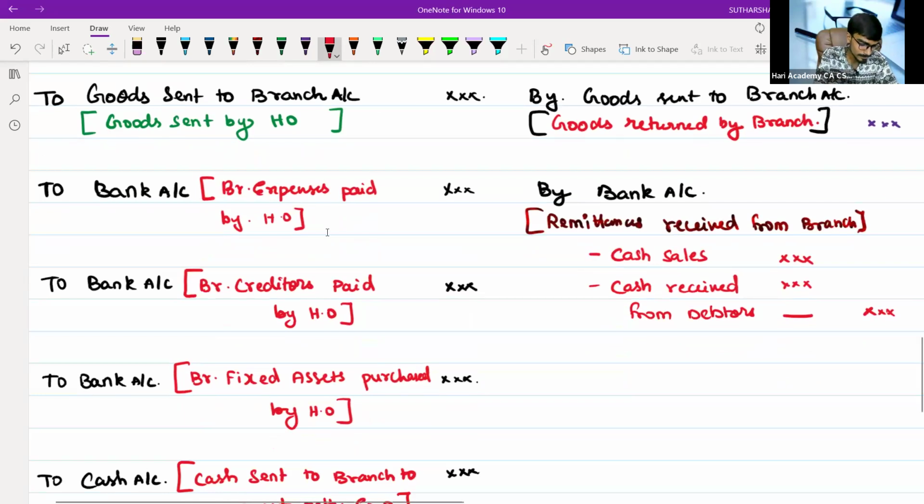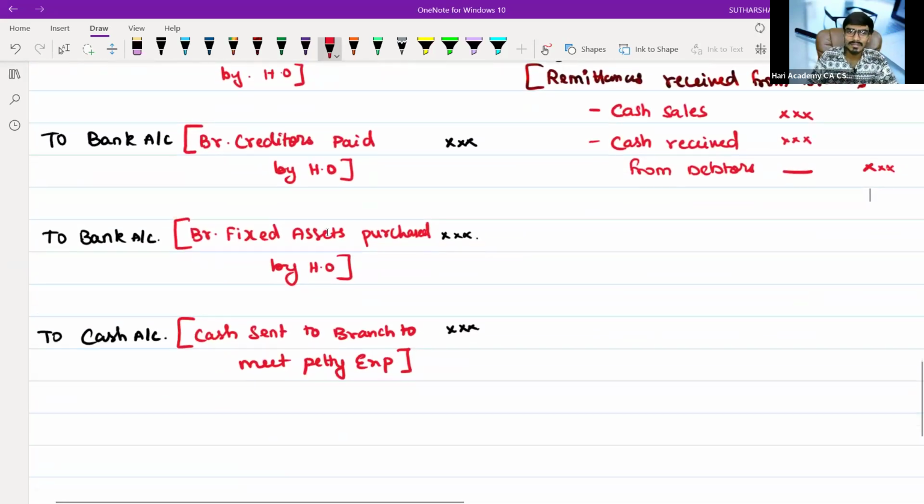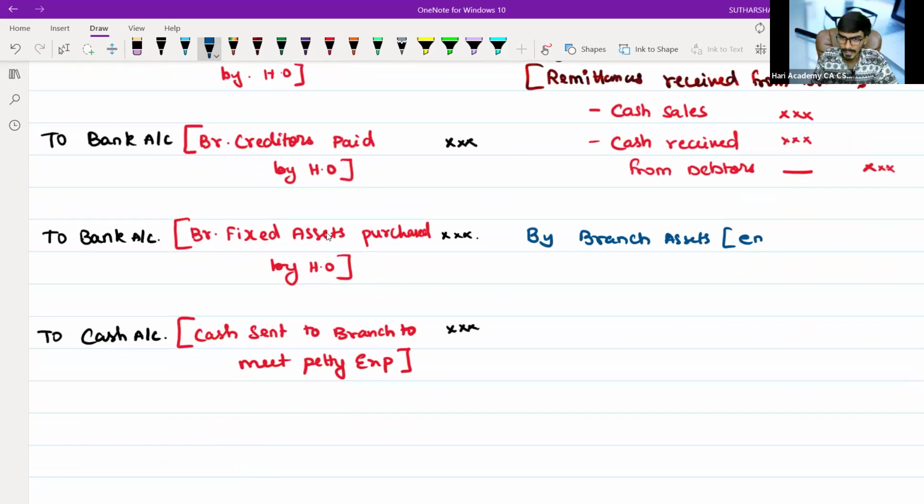Now, my last part, as it is a copy paste, that is by branch assets at the end. Again, it is branch stock. Again, it is branch debtors. It is your branch furniture.